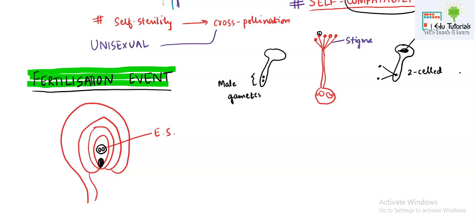Now once the pollen tube grows in the style, here I am drawing with the purple color, it reaches the ovary and then it comes inside the ovule. And you know that inside the ovule we have the embryo sac. This purple line structure is your nucellus. This is your outer integument. This is your inner integument. Now herein we will study three possibilities which could be there.